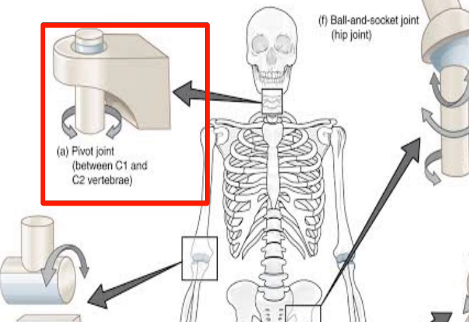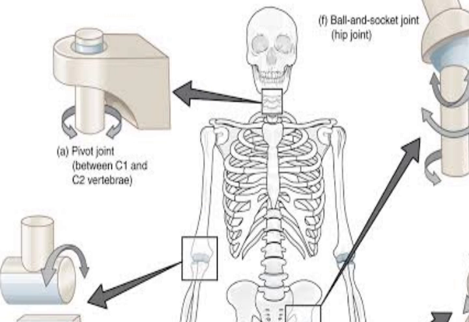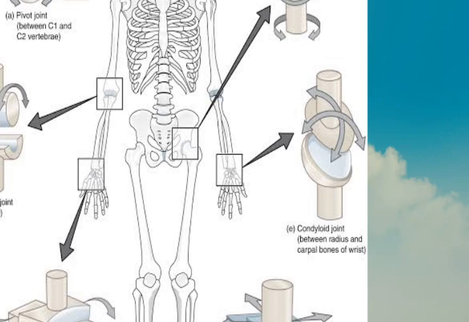Next is pivot joint. A rounded surface of one bone articulates with a ring-like structure of another bone. That is, it consists of the rounded end of one bone fitting into a ring formed by the other bone. This structure allows rotational movement. Examples: atlantoaxial joint, proximal and distal radioulnar joint.